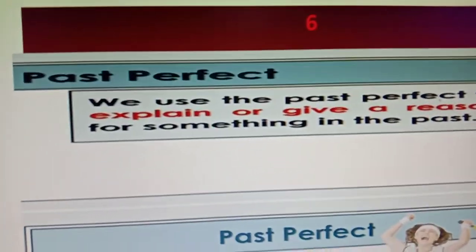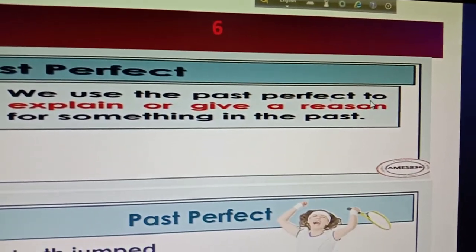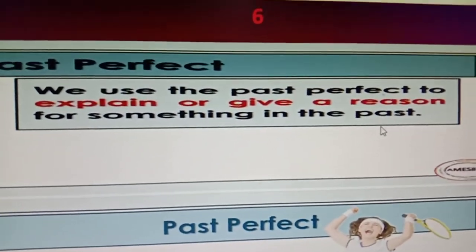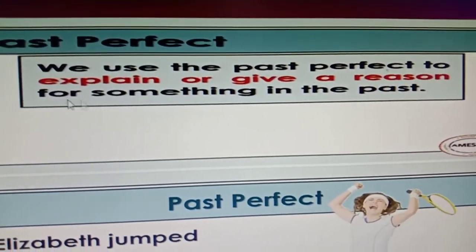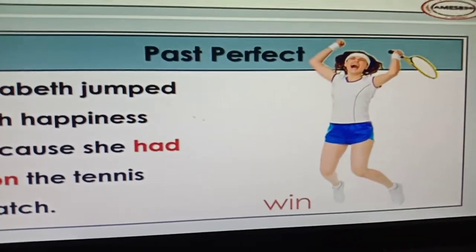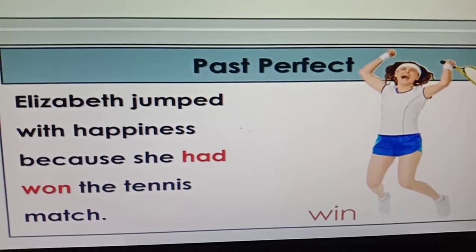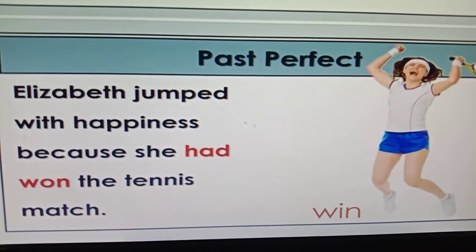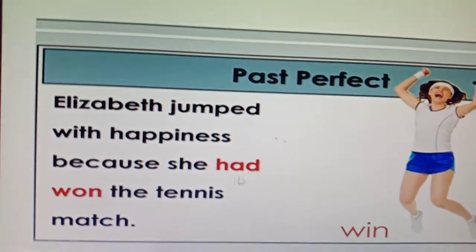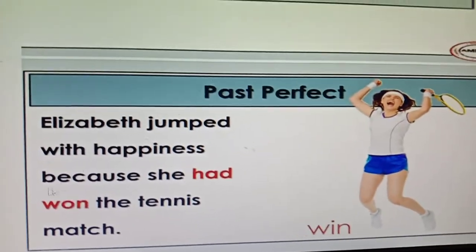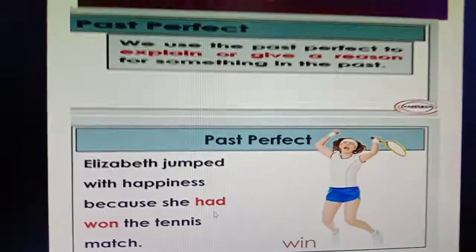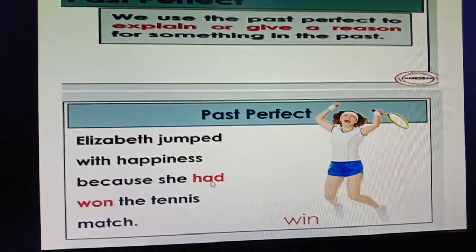And another one, that is 6, we use the past perfect to explain or give a reason for something in the past. So if you are talking about a reason or explaining something in the past, you have to use the past perfect tense. Okay. Examples. Elizabeth jumped with happiness because she had won the tennis match. So boys, you can see why Elizabeth jumped with happiness, because she had won the tennis match. So this is about our reason. You can see there is written about our reason.